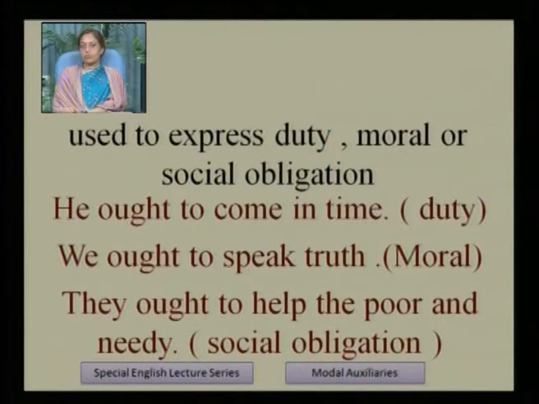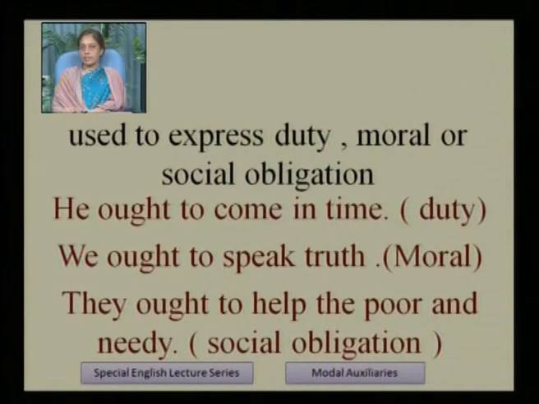It is also used to express duty, moral or social obligations, when we have to perform duty, moral or social obligations. He ought to come in time. We ought to speak truth. They ought to help the poor and needy.